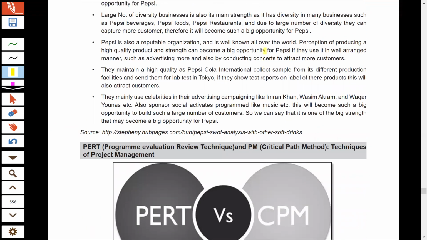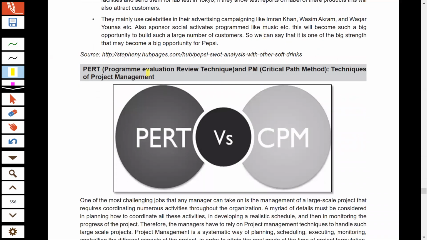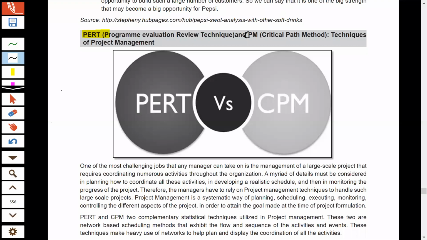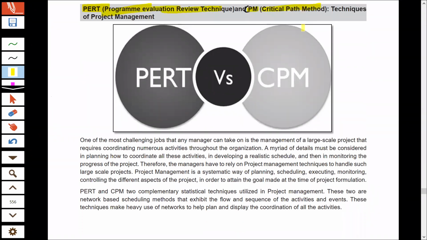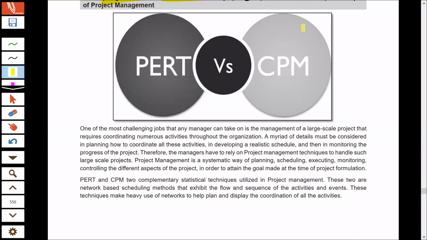Now we have one more answer, which is important, and that is PERT and CPM. PERT is Program Evaluation Review Technique and CPM is Critical Path Method. Both of these are methods or techniques of project management.